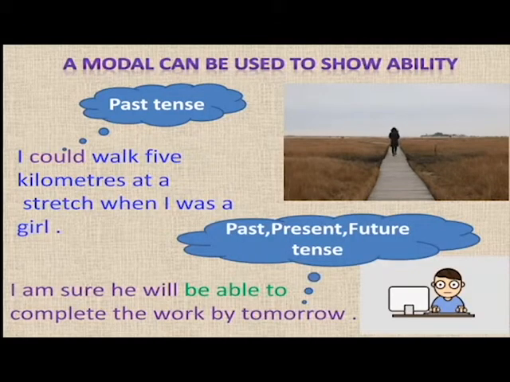I'm sure he will be able to complete the work by tomorrow. So, be able to is also used to show ability. It can be used in the past tense, in the present tense, and also in the future tense. That is, in this sentence, it is used with the future tense. Will be able to. Past tense, you can write was able to, and present tense, am able to.